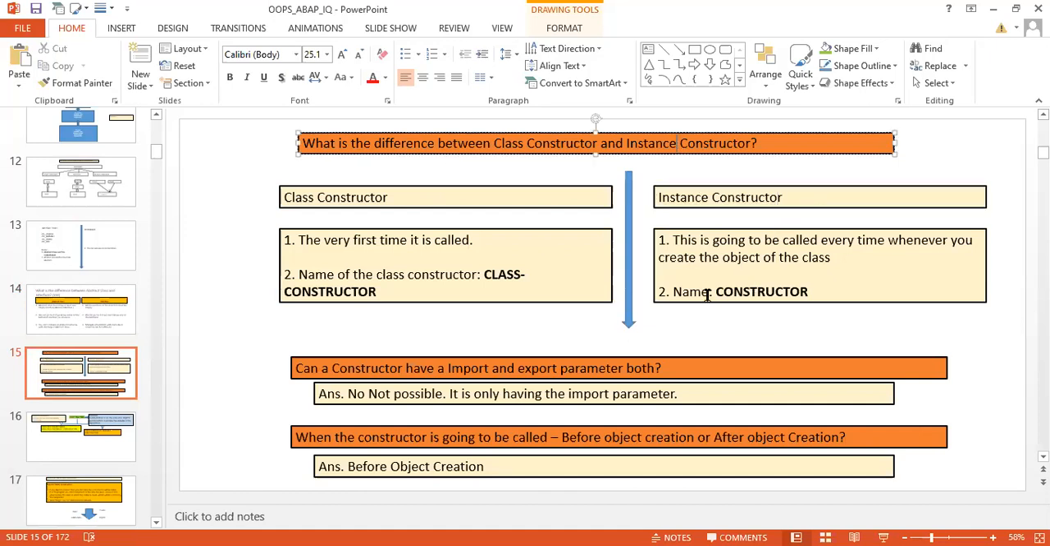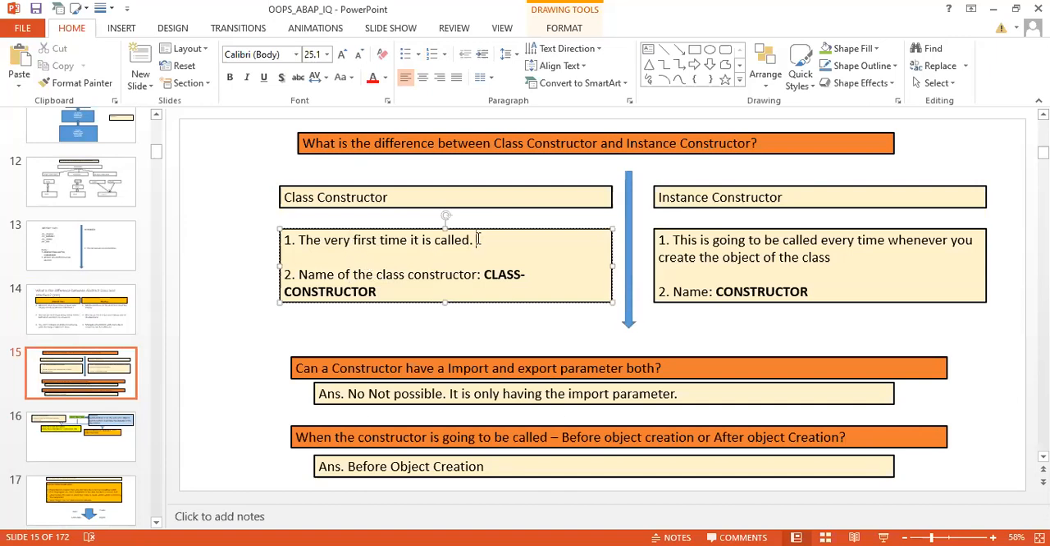Also we have seen what is a constructor. A constructor is nothing but, when you are going to create an object of any class, then the constructor is going to be called and it is used mainly to initialize the global variables, that means the attributes of the class. So that's the use of a constructor, and there are two types of constructor: class constructor and instance constructor. Class constructor is also known as the static constructor, whereas the instance constructor is also known as the object constructor.